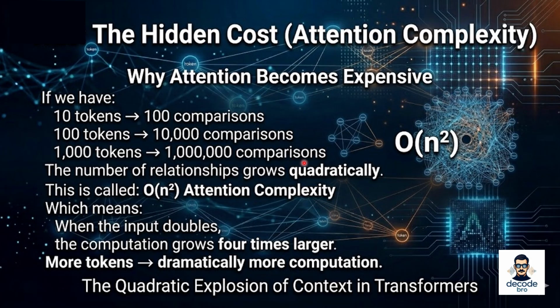This growth pattern is called O of n squared, or quadratic complexity. What that means in simple terms is when the input size doubles, the amount of computation doesn't just double, it becomes 4 times larger. So the more text we give the model, the more the computational cost grows dramatically. And that is where the challenge begins.